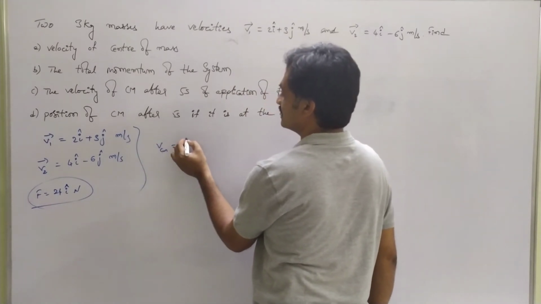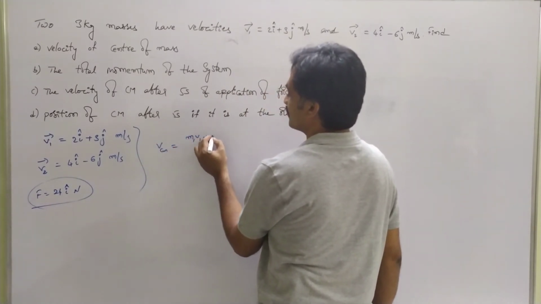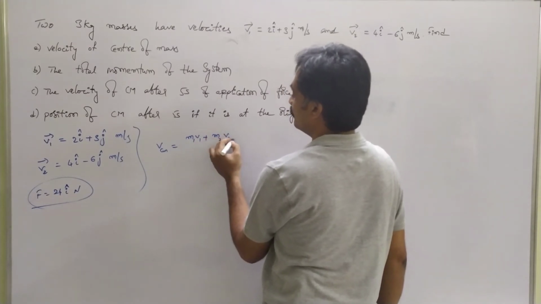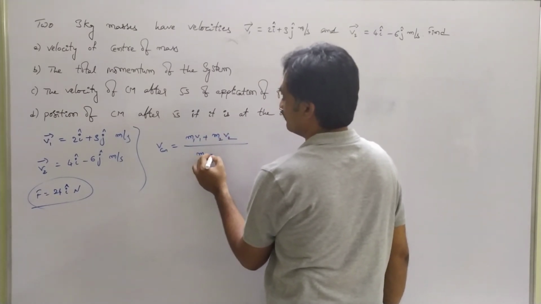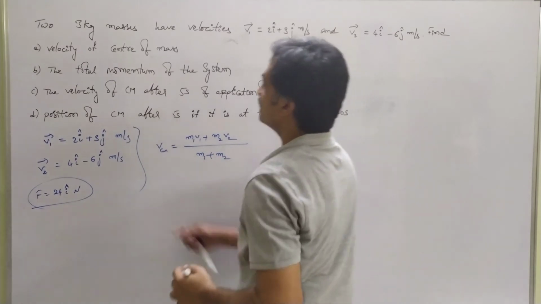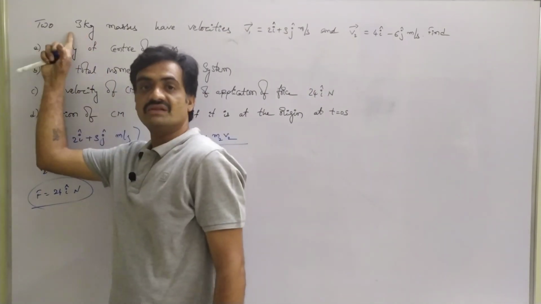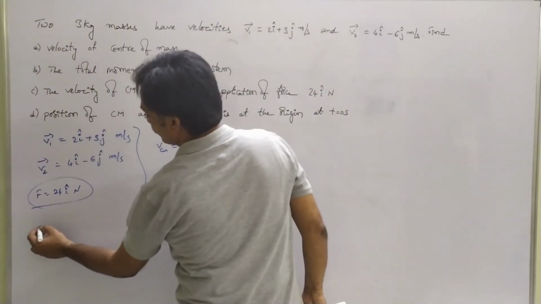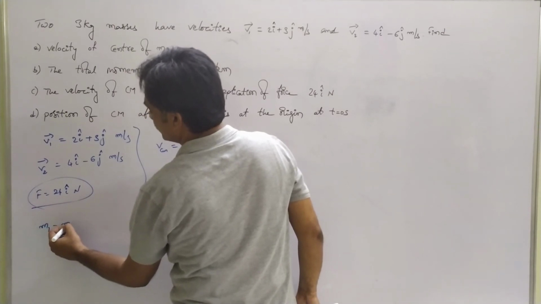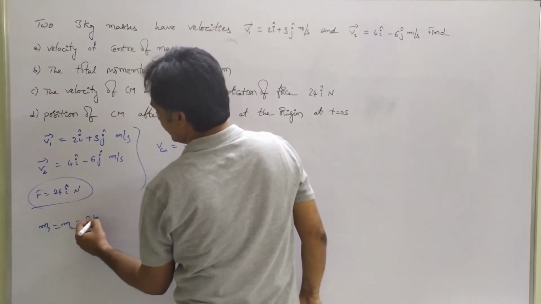v_cm = (m1 v1 + m2 v2) / (m1 + m2). Here these two bodies have the same mass, m1 = m2 = 3 kg.